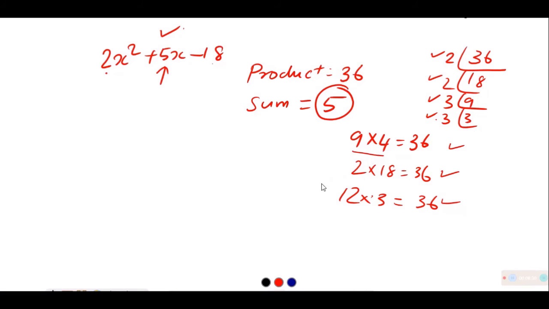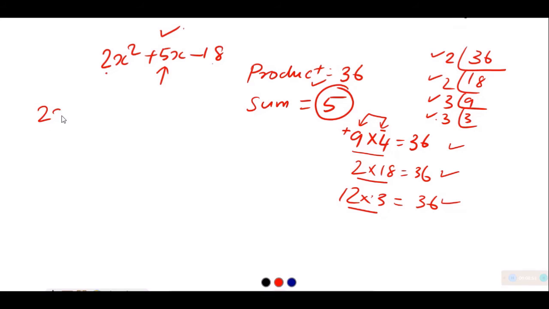If you add these, it is 13, this is equal to 20, this is equal to 15, but we need 5. That means it should be a subtraction. The difference is 5 between 9 and 4. So if you take positive 9 and negative 4, it will solve our problem. So we should present it over here that way.